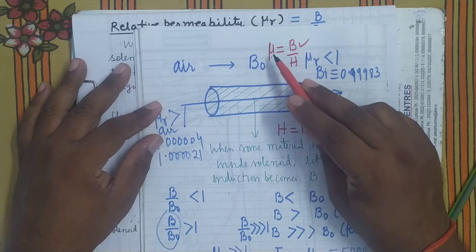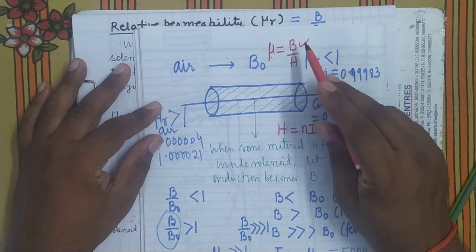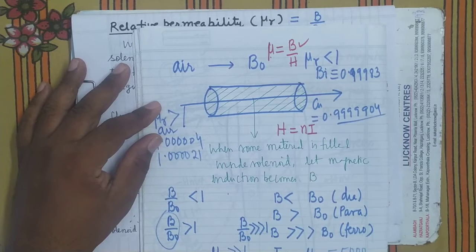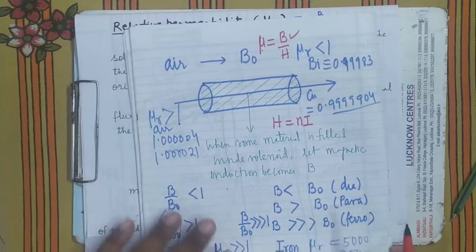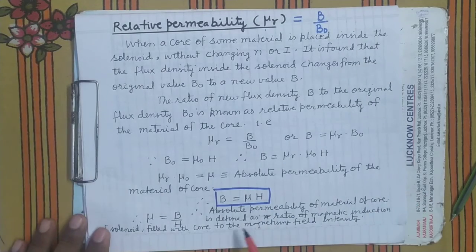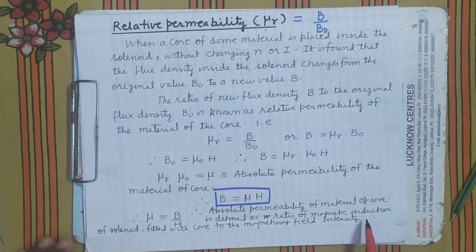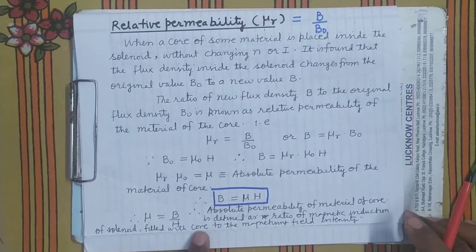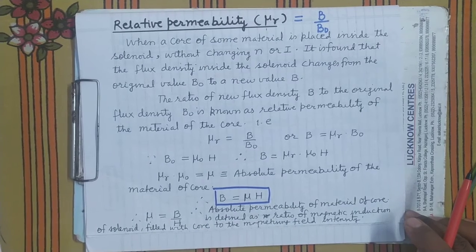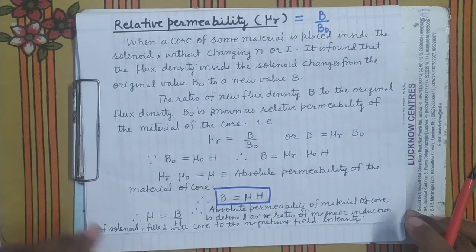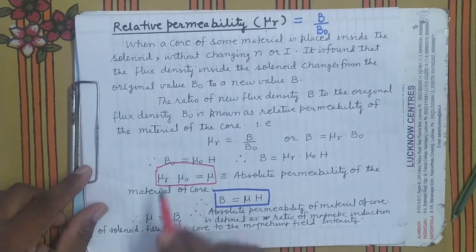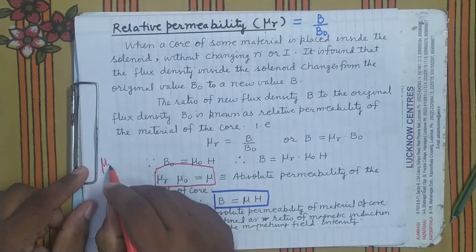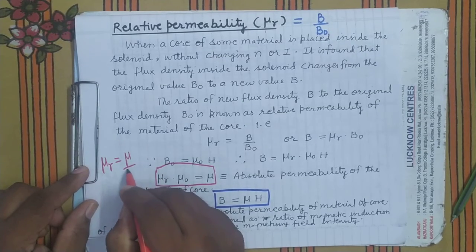Absolute permeability of magnetic material is defined as the ratio of magnetic induction inside the magnetic material to the magnetizing field intensity. Is it clear? So you can see, the absolute permeability of the material of the core is defined as the ratio of the magnetic induction of the solenoid filled with the core to the magnetizing field intensity. Now one more thing you can notice from here: you will get one new formula, mu r equals mu upon mu naught.